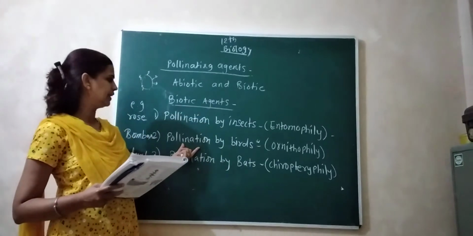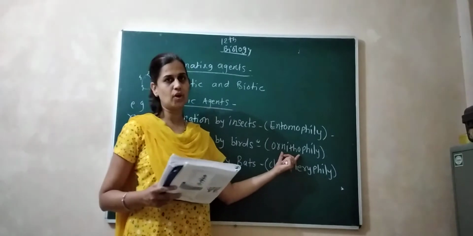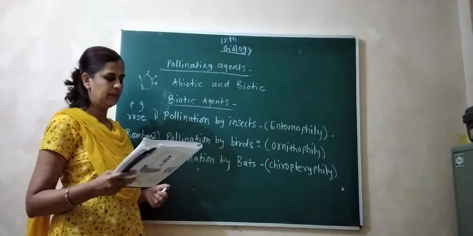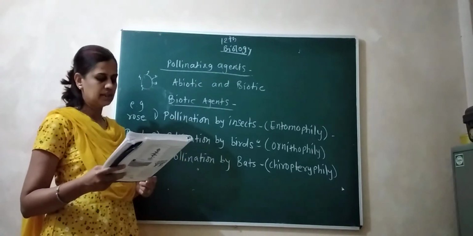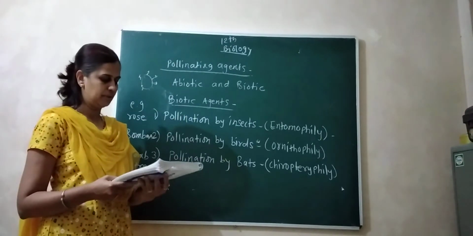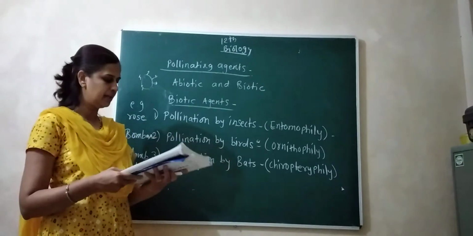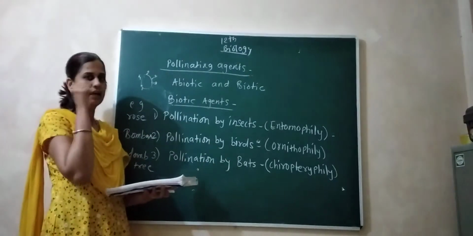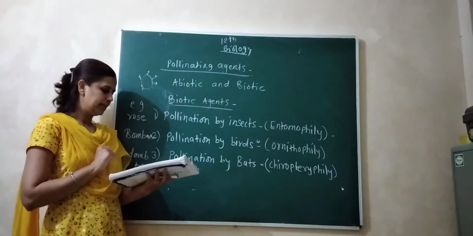Another point is pollination by birds, which we call ornithophily. In ornithophily, some birds are specially used for pollination. These birds usually have a small size but long beaks for pollinating.